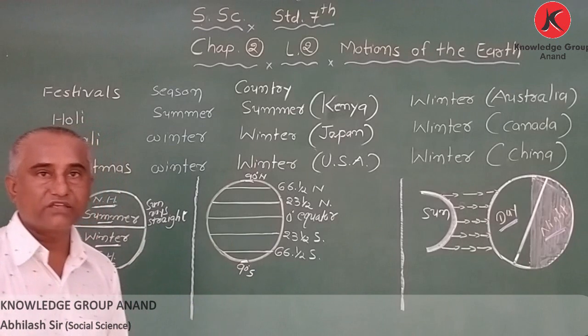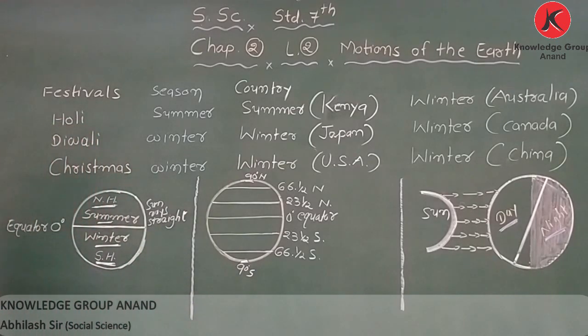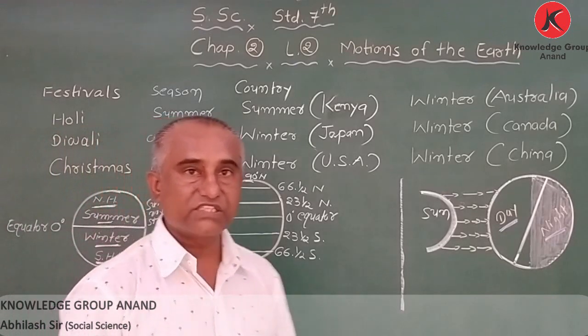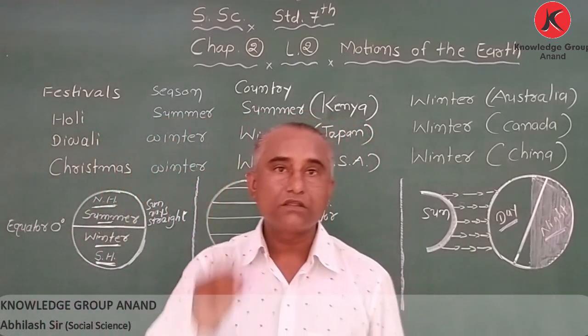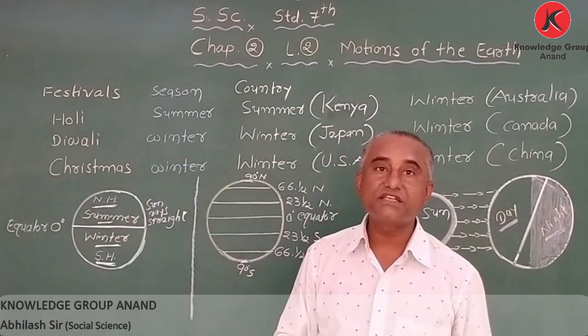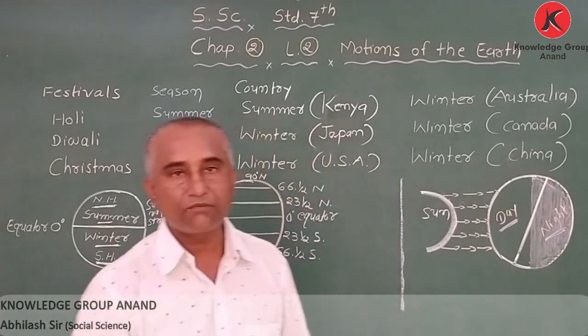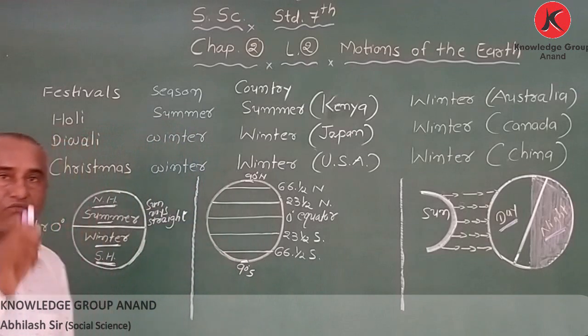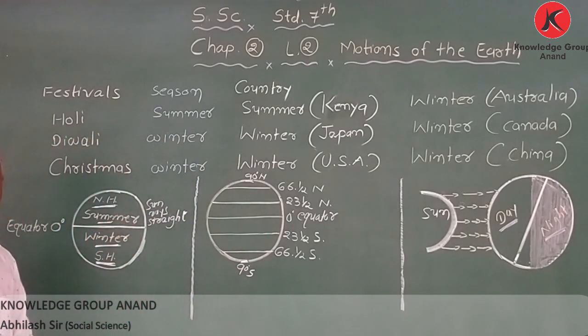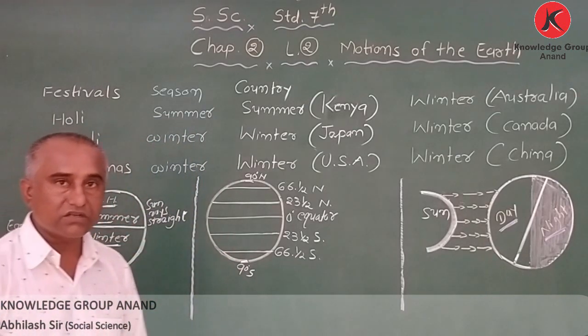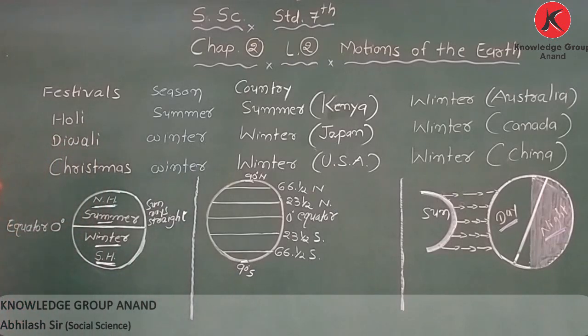Got it? My dear student, I may ask a question. When we celebrate Christmas in winter, the Australian people celebrate Christmas in summer. This is the thing, my dear student. Okay? When the northern hemisphere celebrates Christmas in winter, in Australia they do not have winter.